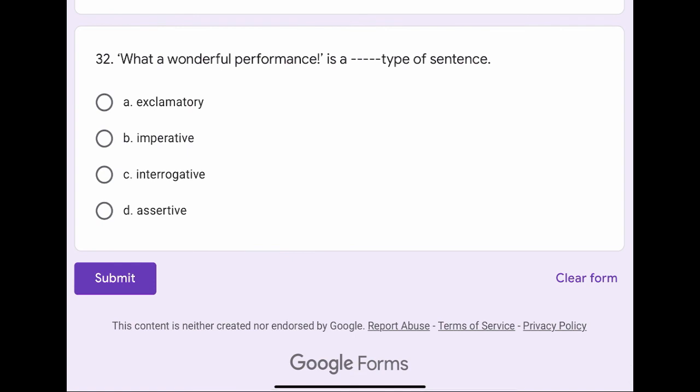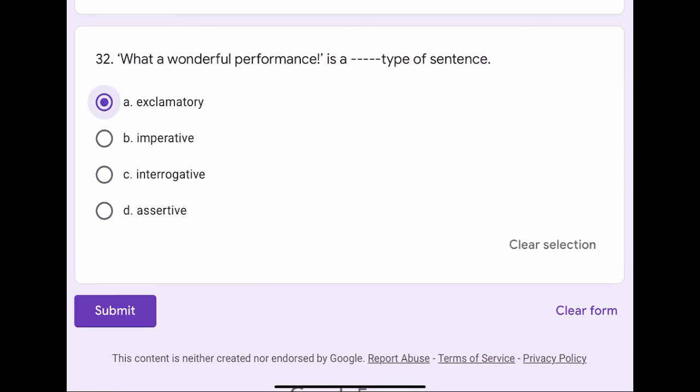Question number 32. What a wonderful performance is a dash dash type of sentence. The options are A. Exclamatory, B. Imperative, C. Interrogative, or D. Assertive. The correct option is A. Exclamatory.